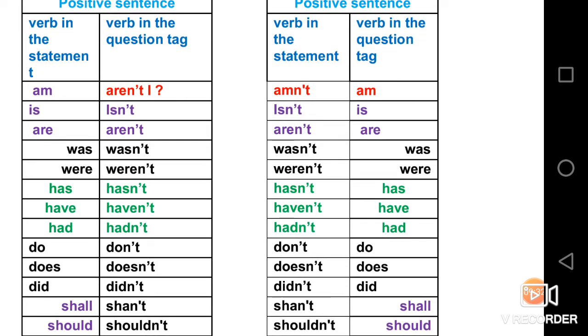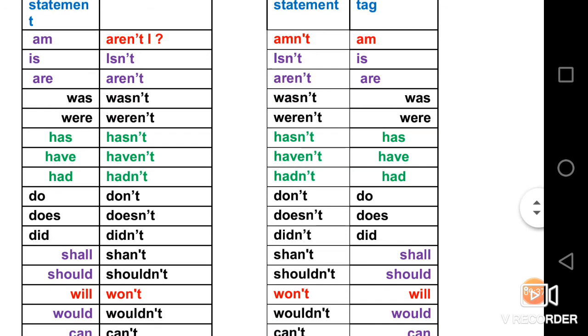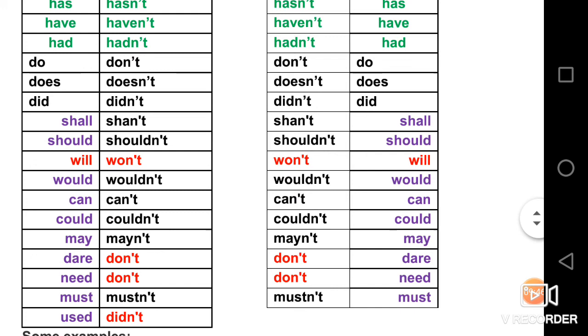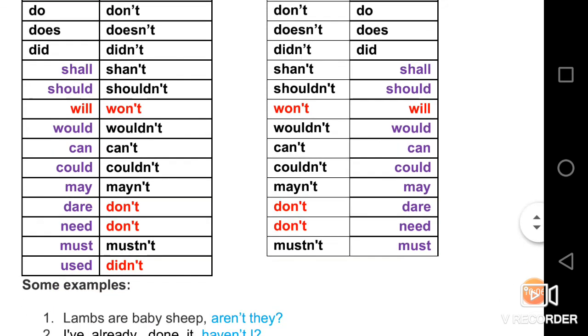Am, aren't I; is, isn't; are, aren't; was, wasn't; were, weren't; has, hasn't; have, haven't; had, hadn't; do, don't; does, doesn't; did, didn't; shall, shan't. Remember, shall, its tag must be like that, not shall not, but shan't. Should, shouldn't. Will, remember once again, it is also a special case. Will always takes won't.